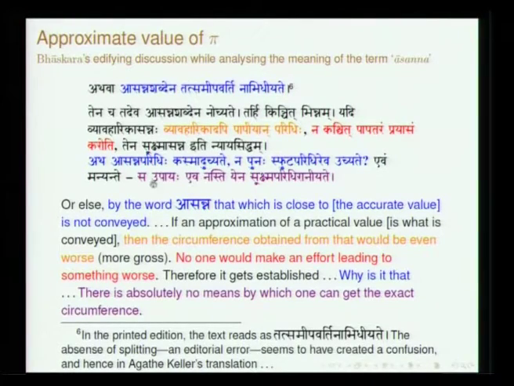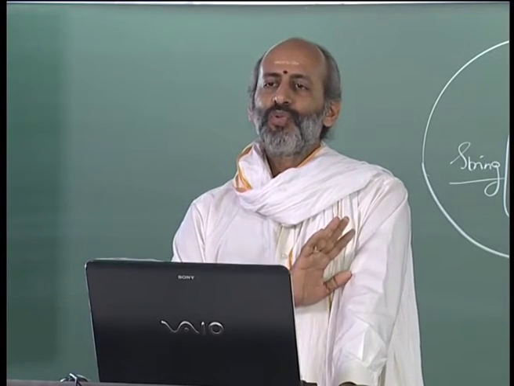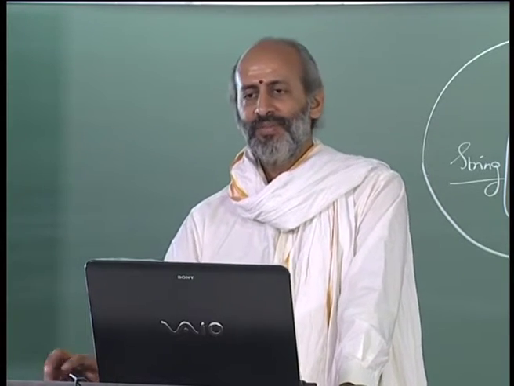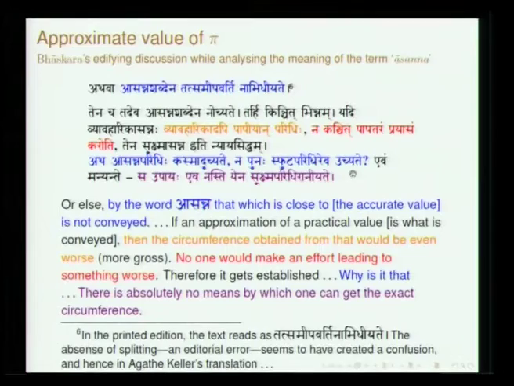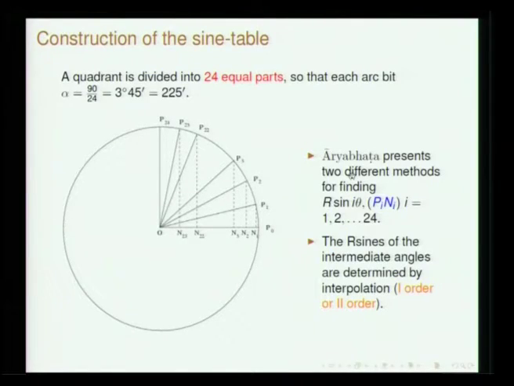So, here Bhaskara says, "saha upayaha eva nasti yena sukshma paridhihi aniyate." He categorically states there is no means by which you will be able to exactly state the perimeter. So, here he sort of concludes the discussion on the use of the word asanna. Now, I move on to the method which has been described by Aryabhata to find out the tabular sines.